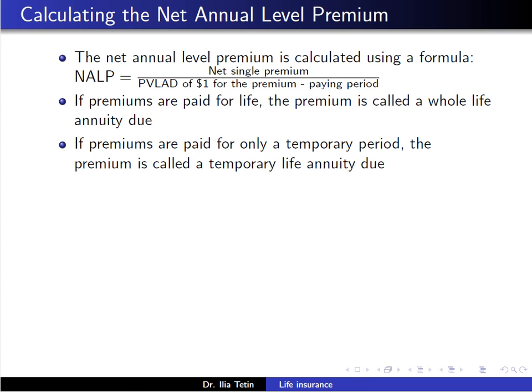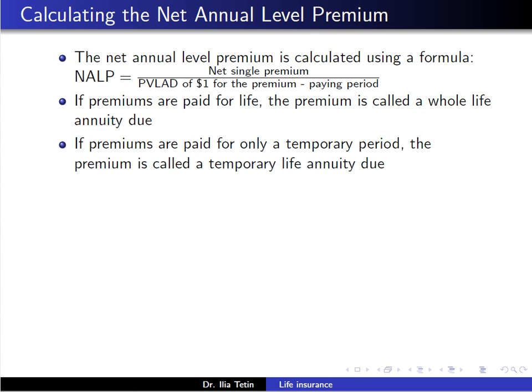If the annual premiums are paid for life, such as an ordinary life policy, then the premium is called a whole life annuity due. If the annual premiums are paid for only a temporary period, such as 5-year term insurance, the premium is called a temporary life annuity due.